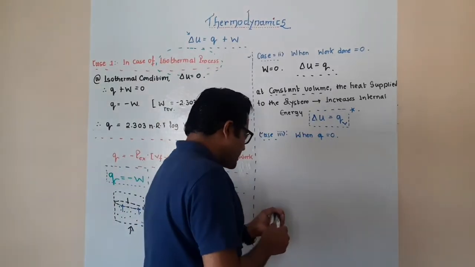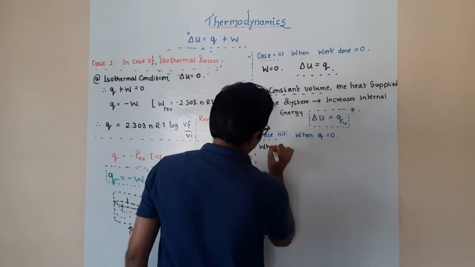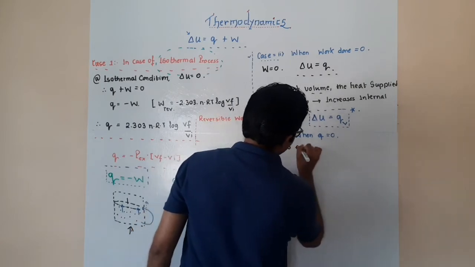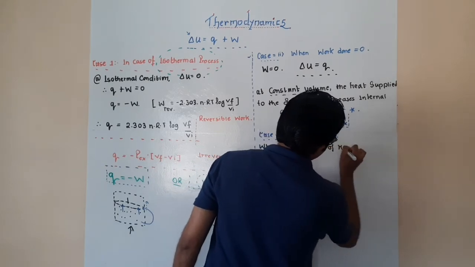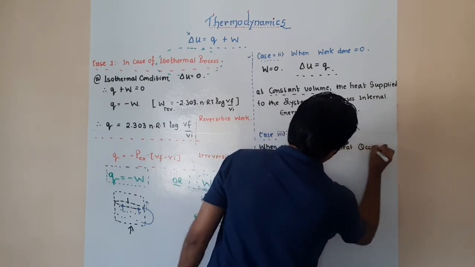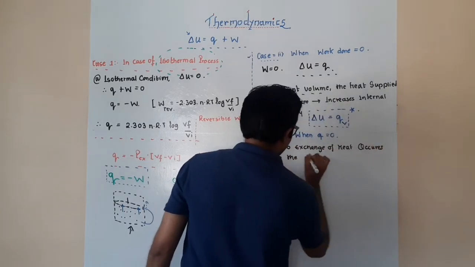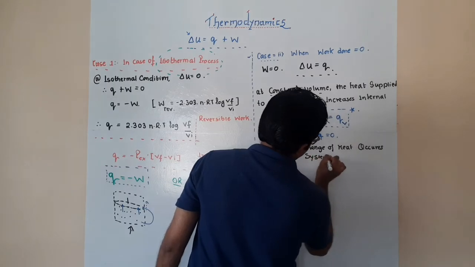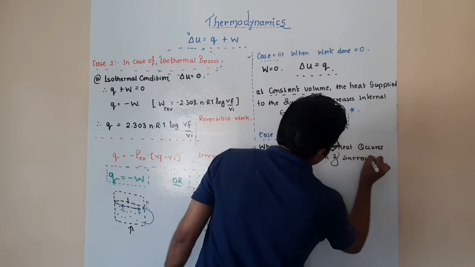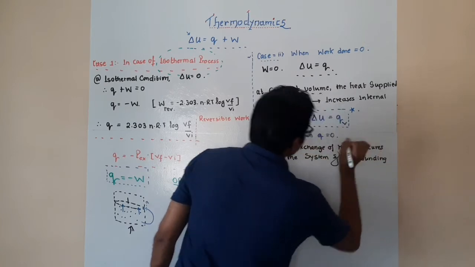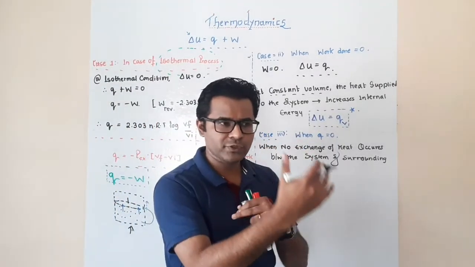Okay, so let us put it in a very simple manner. When no exchange of heat occurs between the system and the surroundings. Okay, so try to understand, there is no exchange of heat itself between the system and the surroundings.